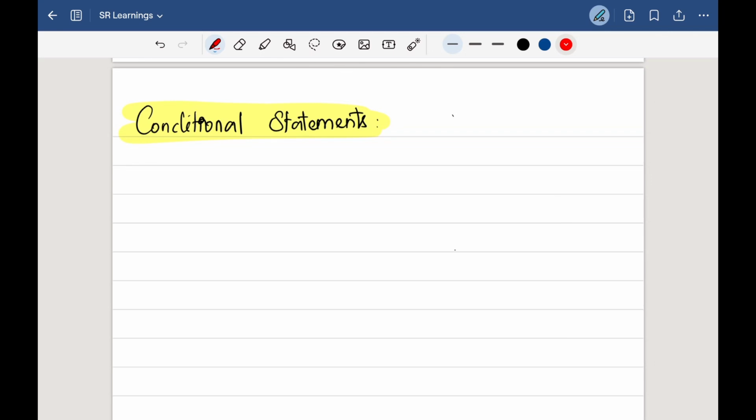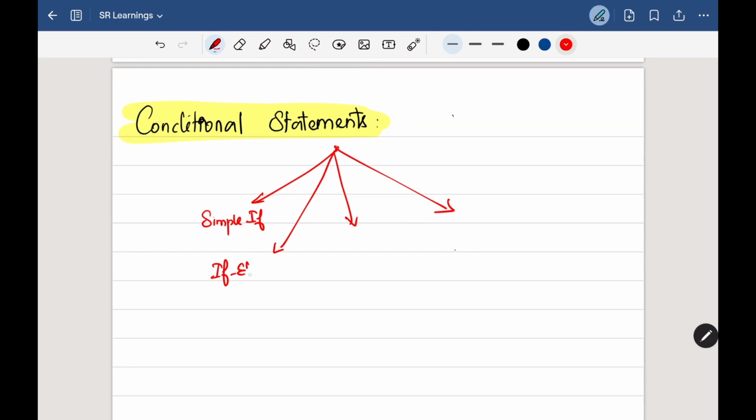In this conditional statement, as I mentioned before, it will help us to make decisions in programming. So here we have different types of conditional statements. The first one we have is the simple if statement and the if and else statement. Also we have the else if ladder, and we have nested if else.